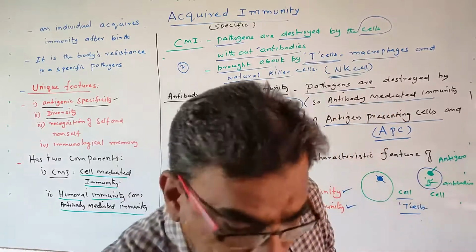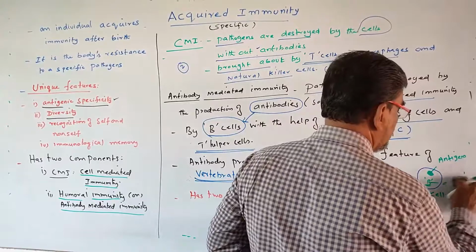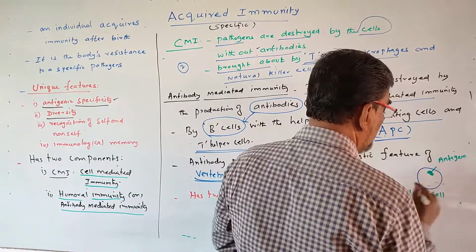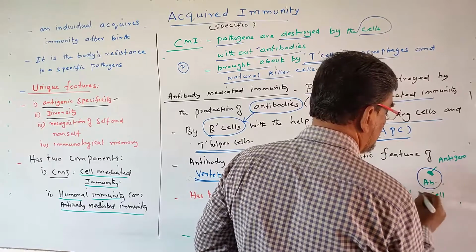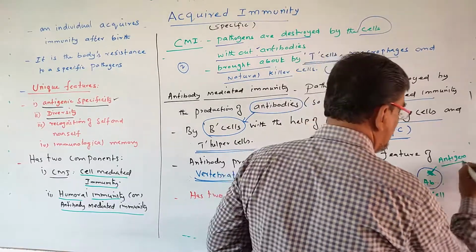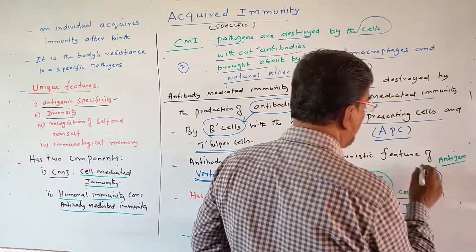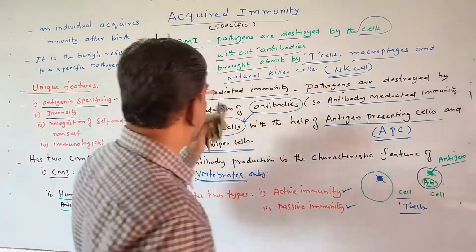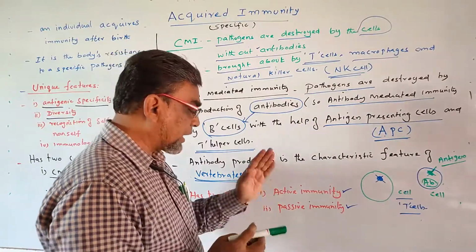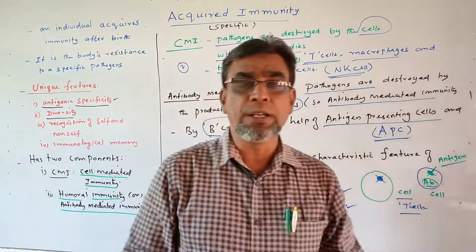With the help of antibodies, the cell kills the microbes or kills the antigen. So this type of immunity is called antibody-mediated immunity. We will discuss what is active immunity and passive immunity in detail.